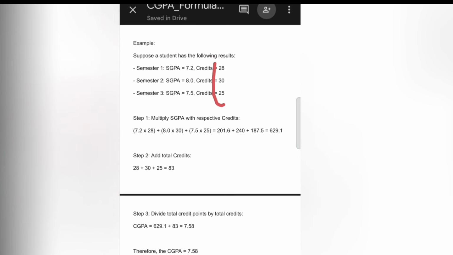As you can see, here are the credits. You need to sum these credits, 28, 32, 25, that will become 83. By dividing these two, you will get the total, I mean, you will get the final CGPA.